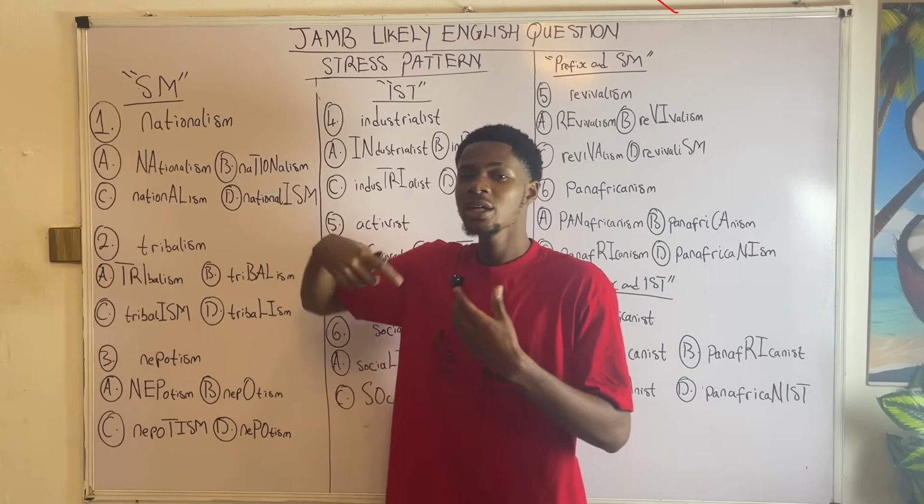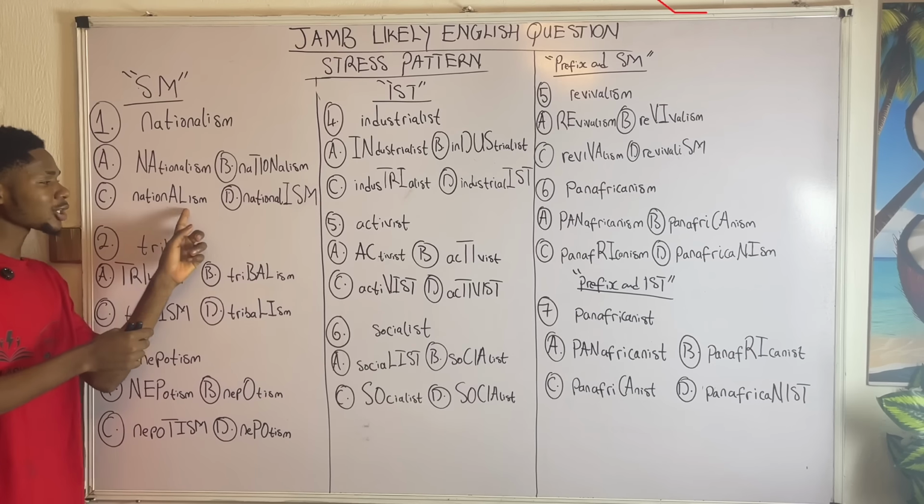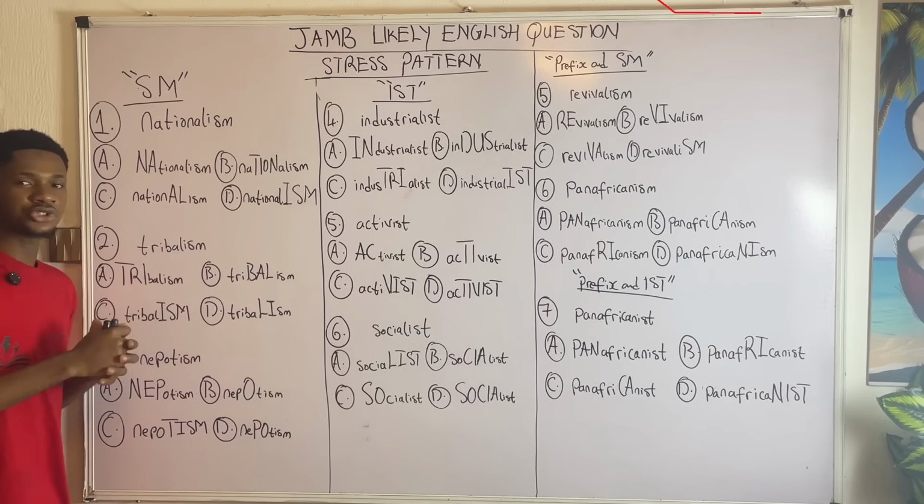Now look at the first question on the board. Nationalism. Where will the stress lie? Option A, nationalism, NA is stressed. Option B, nationalism, TION is stressed. Option C, nationalism, AL is stressed. And option D, nationalism, ISM is stressed.